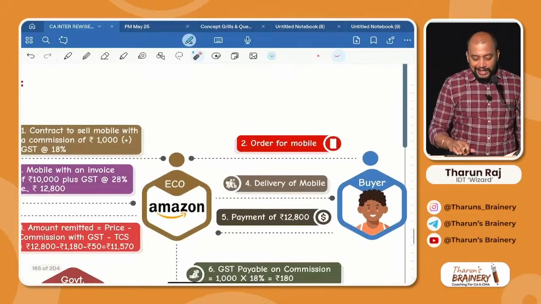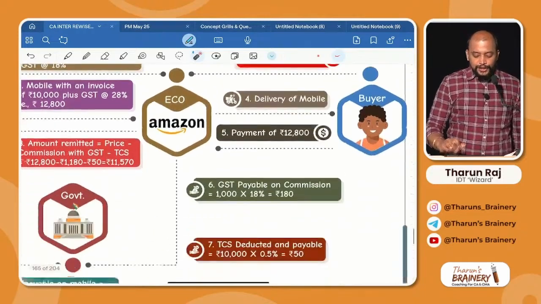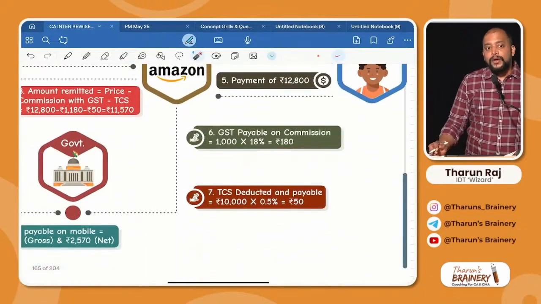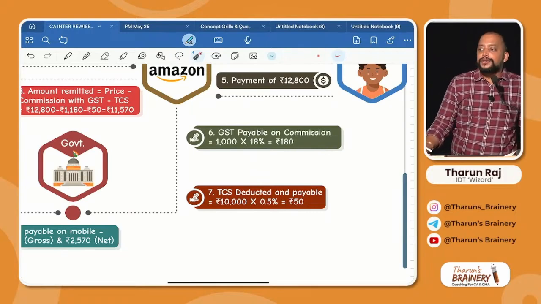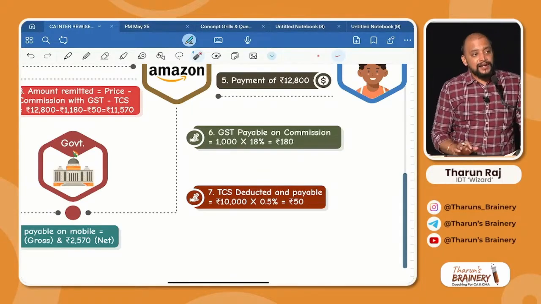What is the commission that they get? 1,000. On the 1,000, 18% will be 180. 180 rupees they will pay as GST on the commission. Understood up to this? Point number 7, clear?